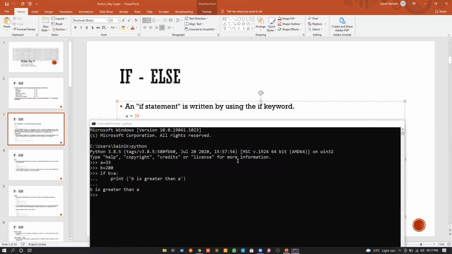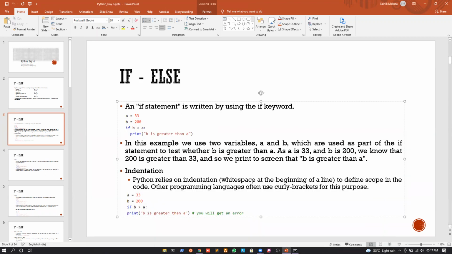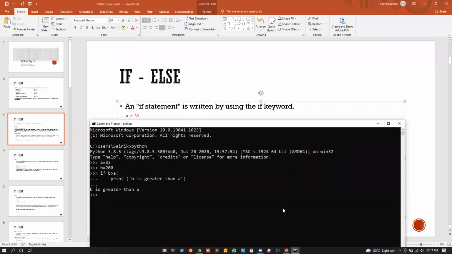So Python relies on indentation, which is nothing but white spaces at the beginning of a line, to define scope in code. Other programming languages often use curly brackets for this purpose. If you remember in C or in Java or in C++, in the case of Python we are giving a colon and we are right-indenting the lines of the scope. But in C, C++, or Java, whenever we wanted to define a scope, we just gave an opening curly bracket.